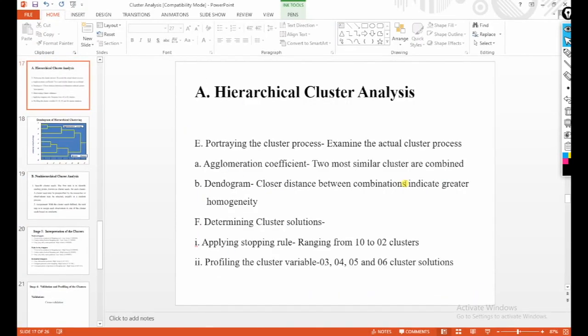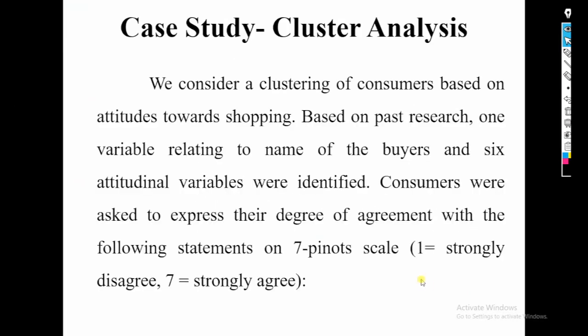So this is my case study. We consider a clustering of consumers based on attitude toward shopping. Based on past research, one variable relating to the name of the buyers and 6 attitudinal variables were identified.